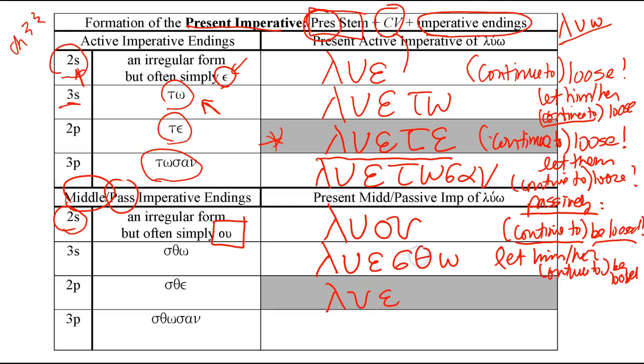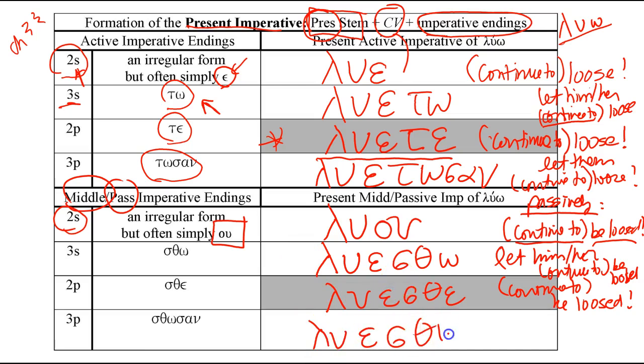Lu plus the epsilon connecting vowel plus sthe. And this could be translated as "continue to be loosed," but in this case you're addressing you plural, so "be loosed" or "continue to be loosed," lueste. And then we take the stem lu, add the connecting vowel epsilon, and then sthosan, and that's your third person plural, so "let them continue to be loosed." And these are the forms for the present imperative.